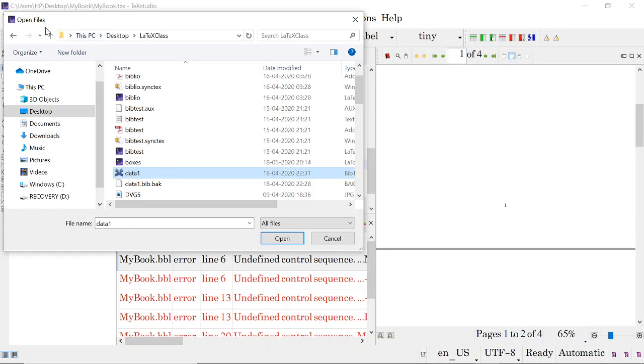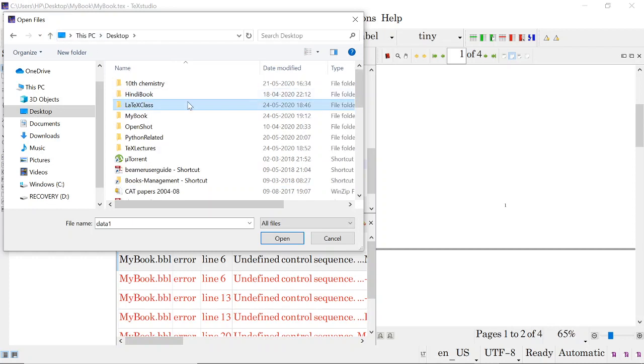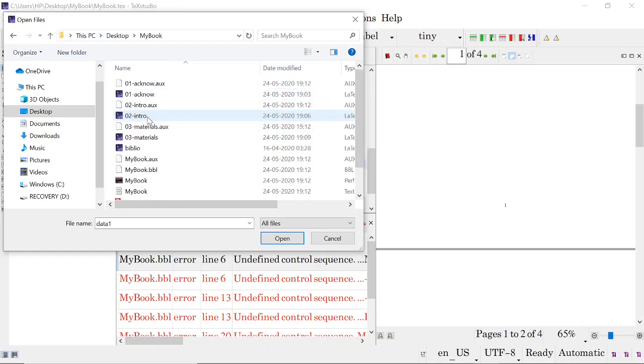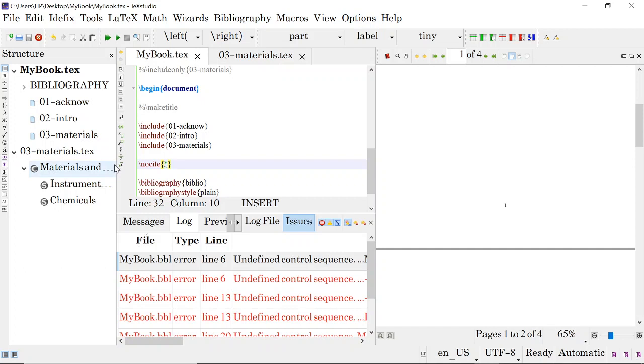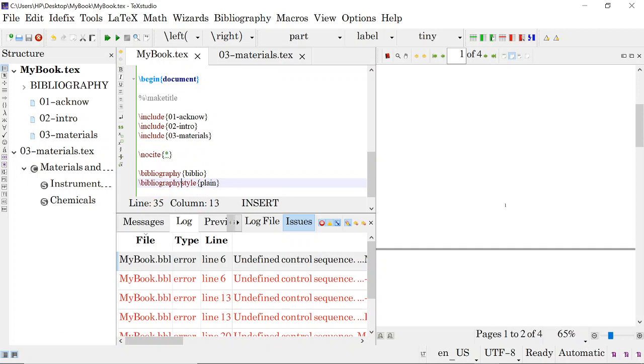Control C. Okay, come to my book and paste it here. Data one. Now take this data one here, bibliography, data one. Compile this.